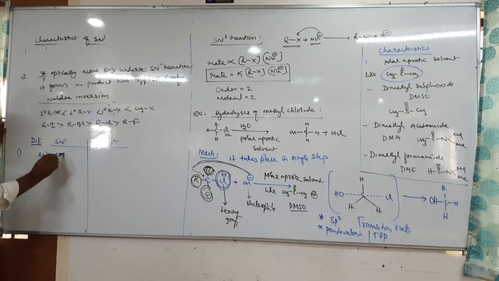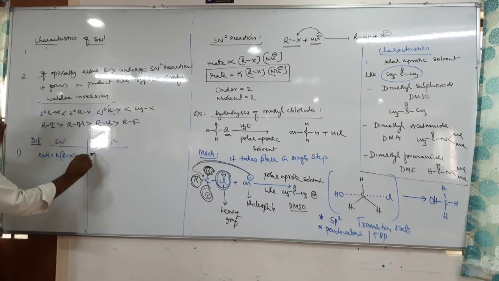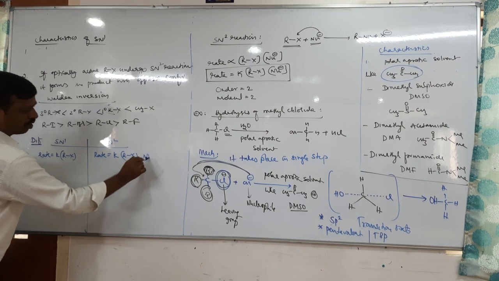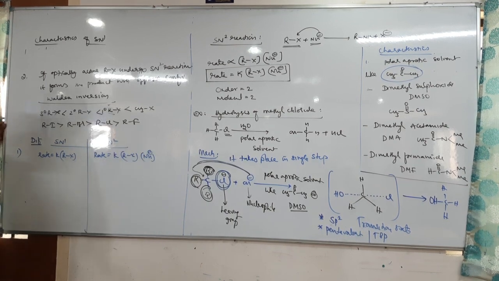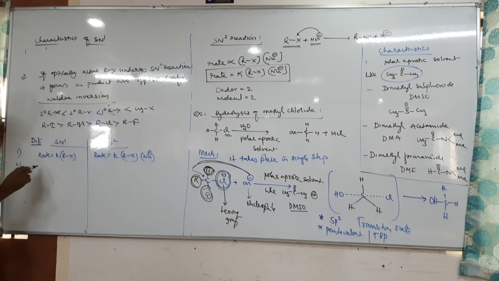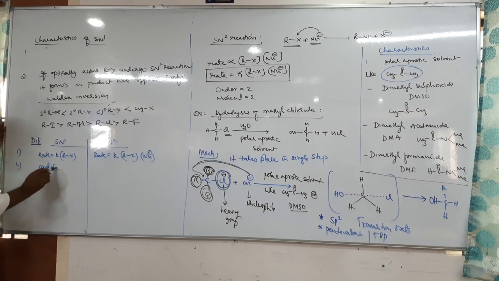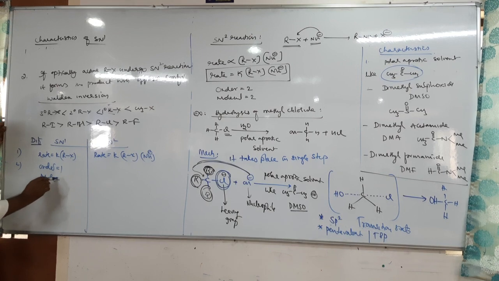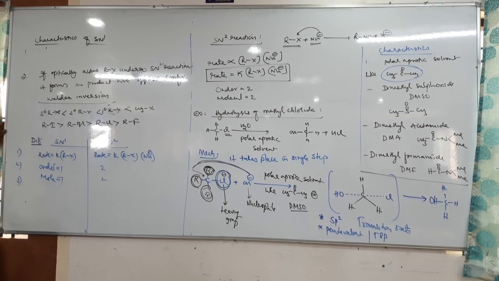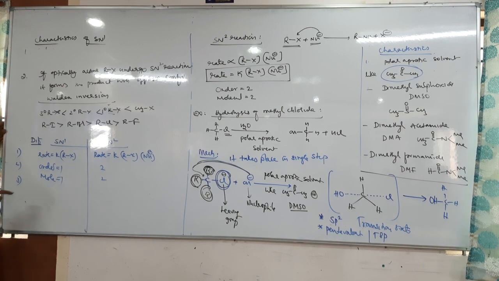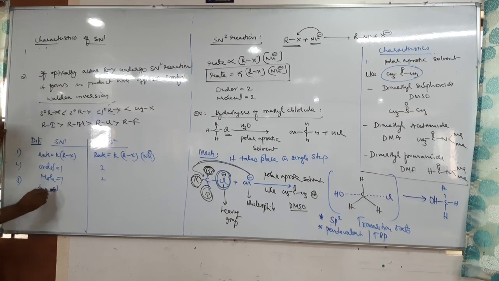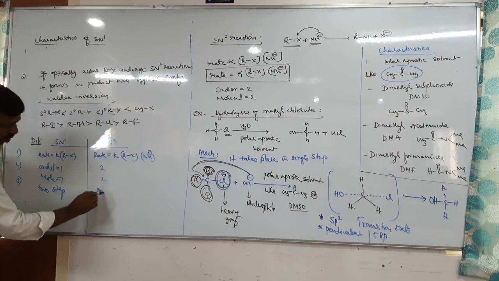For SN1, rate equals k[RX]. Here, rate equals k[RX][Nu], nucleophile. Order is 1, molecularity 1; order 2, molecularity 2. Next, 3: this reaction takes place in 2 steps. Here, a single step.